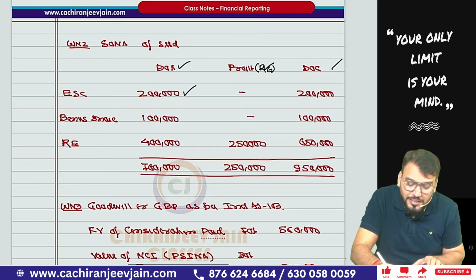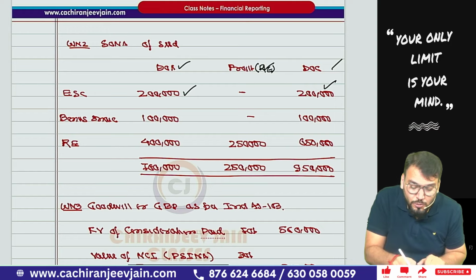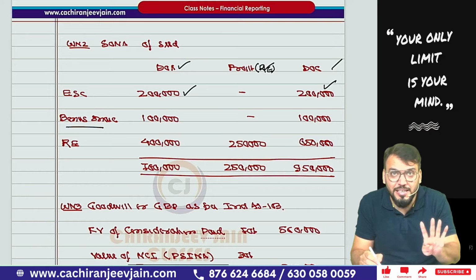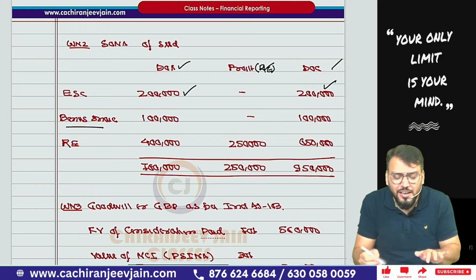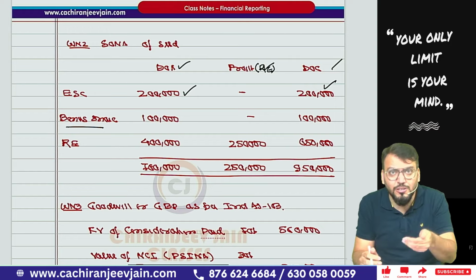To equity share capital they have given 2 lakh, 2 lakh. Now equity share capital is before bonus shares, therefore we need to add bonus shares here. So we'll add bonus shares, how much? 1 lakh. Add bonus shares 1 lakh. If you are ignoring, then you need to ignore it completely. Chalega. Ultimately the answer will remain the same, correct. I'll inform you how the answer will remain the same.